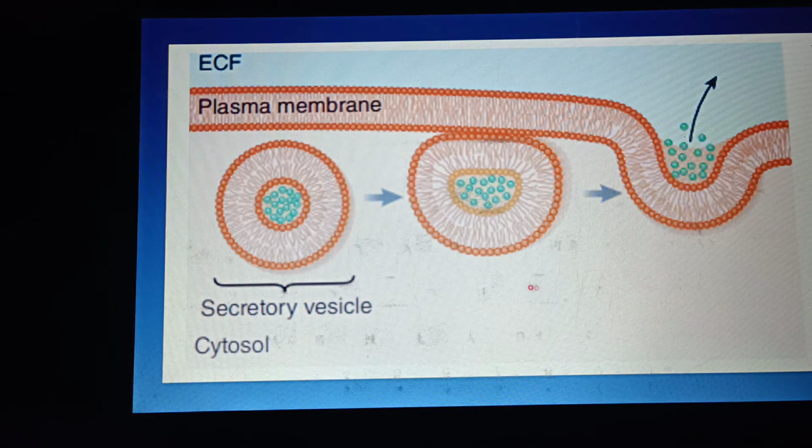So here you can see it is extracellular fluid, it is intracellular fluid. These are secretory vesicles, and this is the plasma membrane.